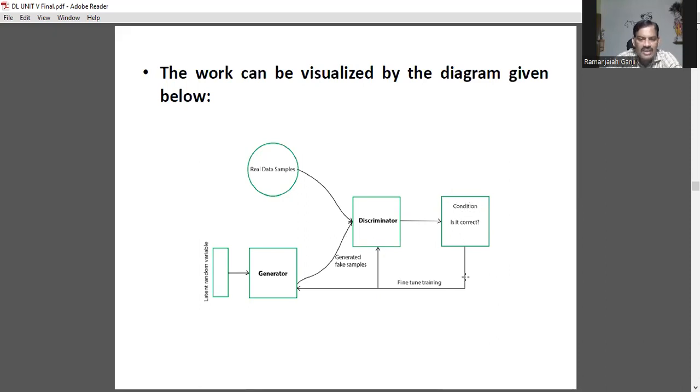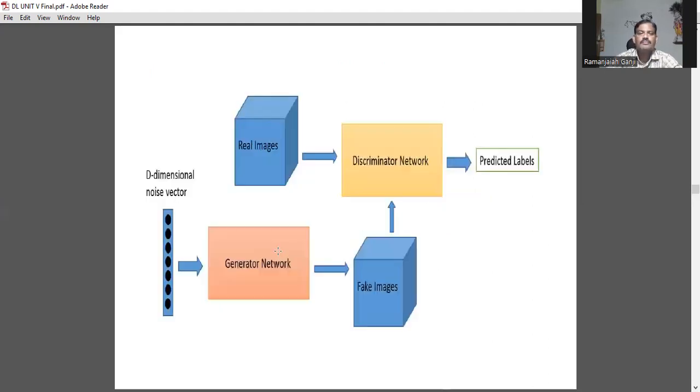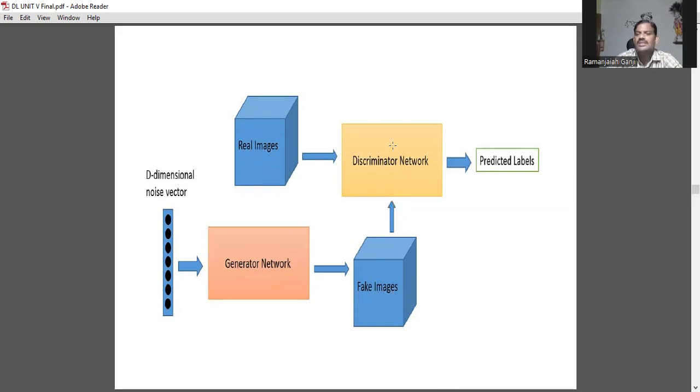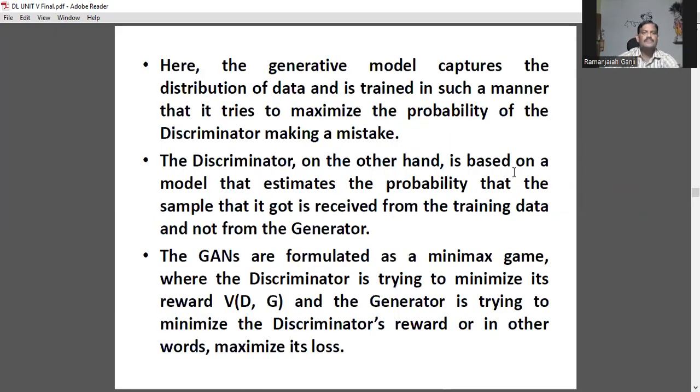No. Then it automatically fine-tunes training. That means it is always trying to produce only the real components. Even though the generator produces fake samples, those fake samples are going to be identified and removed. In a clearer form, there is an n-dimensional vector, generator network, fake images, discriminator network, and real images that are going to be compared, and it produces proper labels.